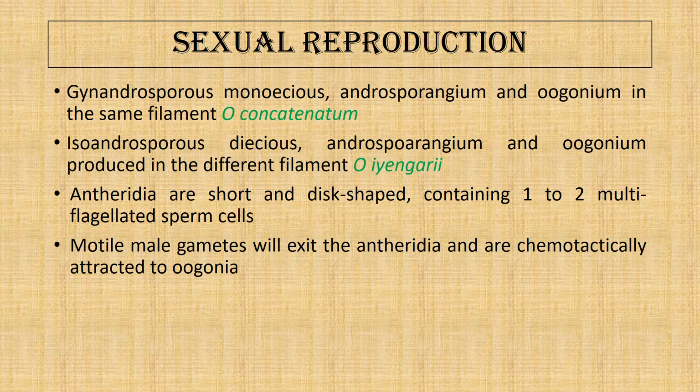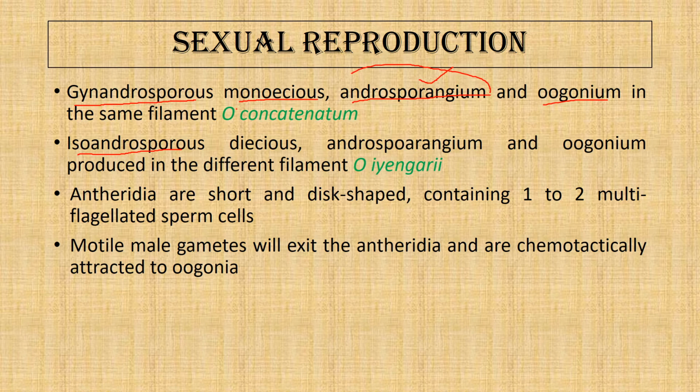The Nannandrous species of Oedogonium is also further divided into two types, gynandrosporous and idioandrosporous. Gynandrosporous is a monoecious species, which means that the androsporangium and the oogonium occur in the same filament. This is the androsporangium, androsporangium, not antheridium.